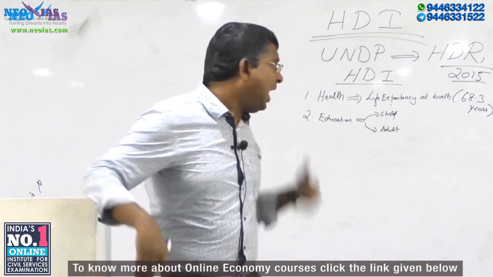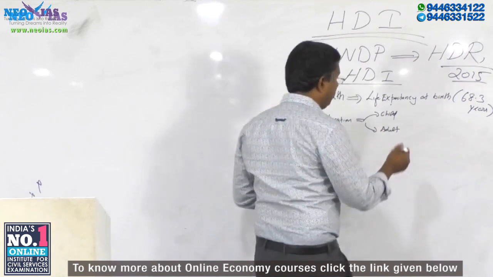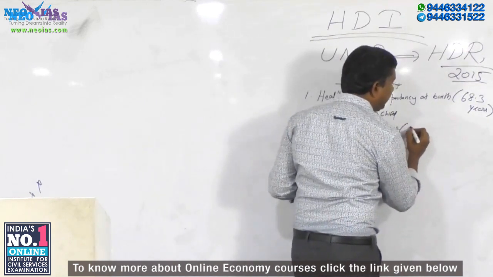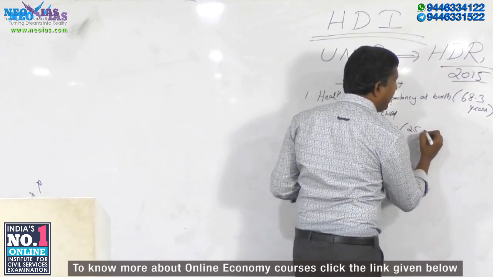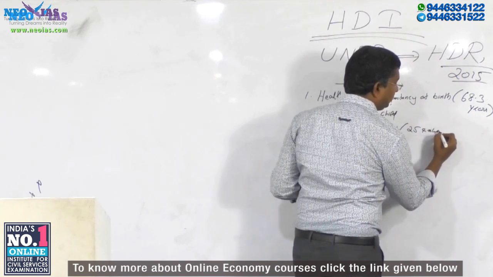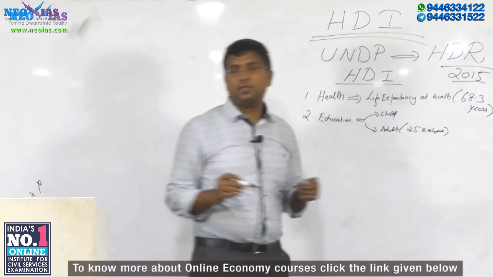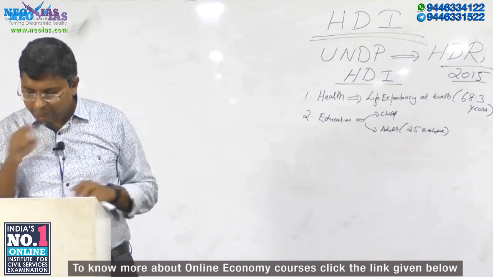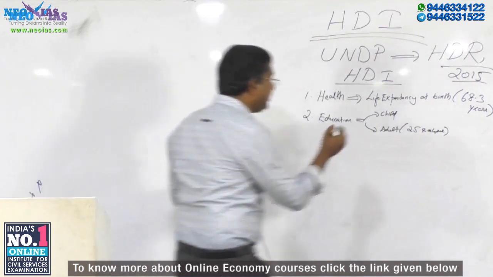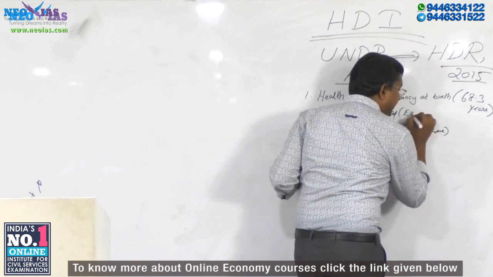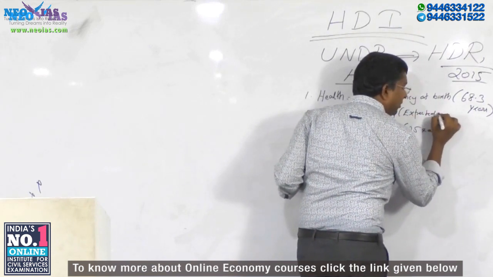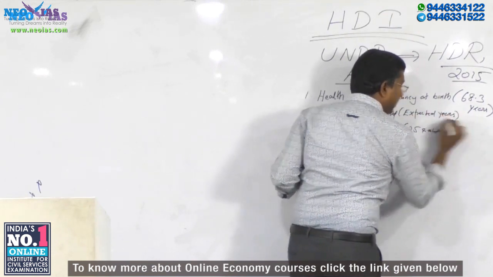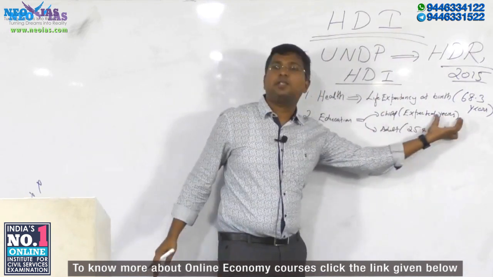Second is the adult population. Here, adult means having an age of 25 and above. What is their school education? Average school education, mean years of schooling for them. So here, for a child, it is expected years of schooling.